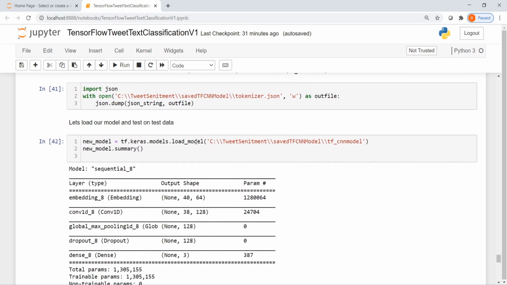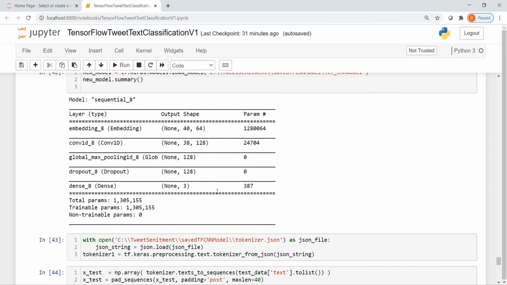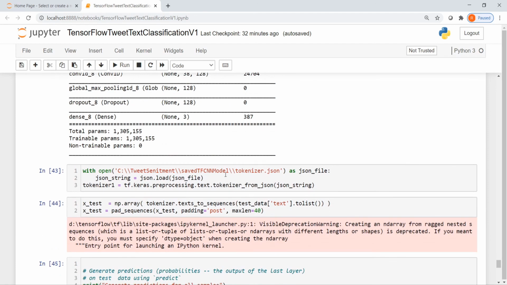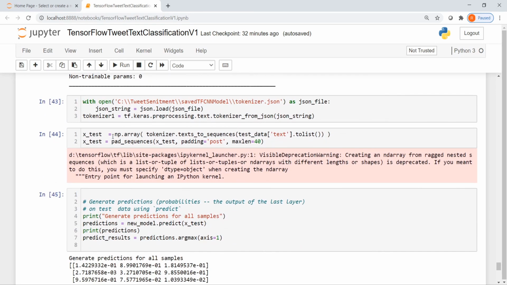So now let us reload the model from the disk. When we reload the model from the disk, we use the load_model function and we pass the path where we have saved our CNN model. So we get the new model, and if you see the summary of the new model, it shows a similar architecture, because we have saved the model, but this is with the trained weights. Similarly, we can reload the tokenizer also by reading the JSON file, passing the JSON string and instantiating a tokenizer class. Now we will create a test data set.